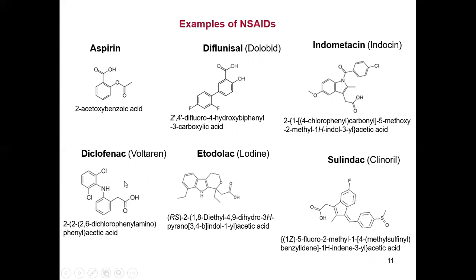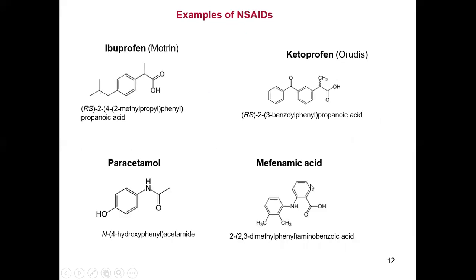Next is diclofenac. In diclofenac, there is a dichlorophenyl amino group present, and along with this there is the acetic acid attached. So this is the chemistry of some of the NSAIDs.